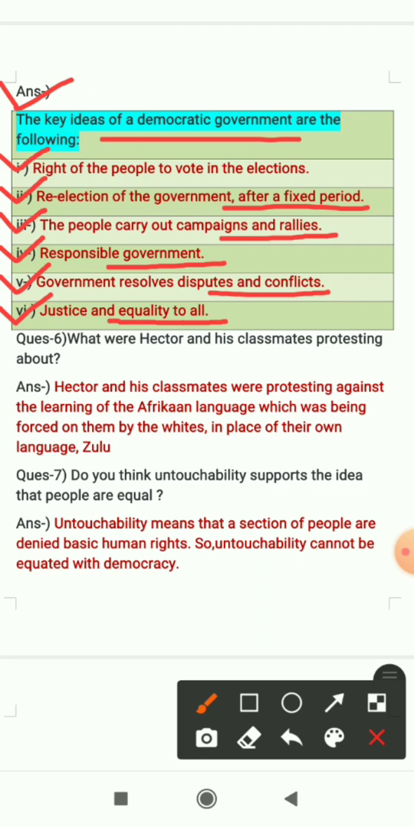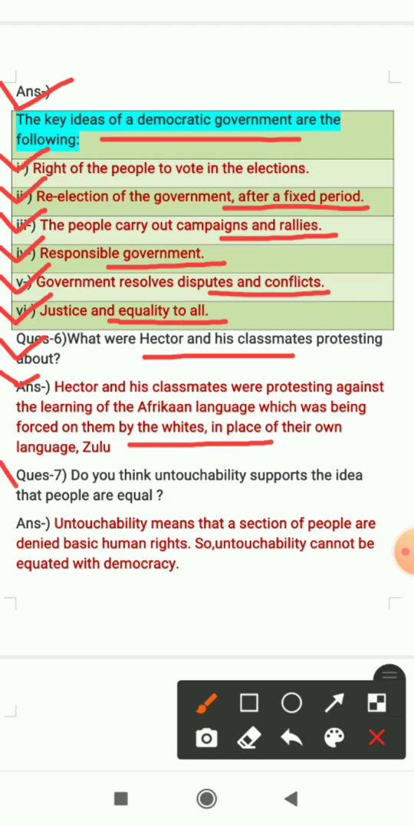Question number 6 is, what were Hector and his classmates protesting about? So in the chapter we have read Maya's story. In that we have read about Hector Peterson. So here we have to tell what Hector and his classmates were protesting about. The answer is, Hector and his classmates were protesting against the learning of the African language, which was being forced on them by the whites in place of their own language, Zulu. So Hector and his classmates wanted to learn their own language, which was Zulu, and they were forced to learn the language of the whites, and they were protesting against this only.